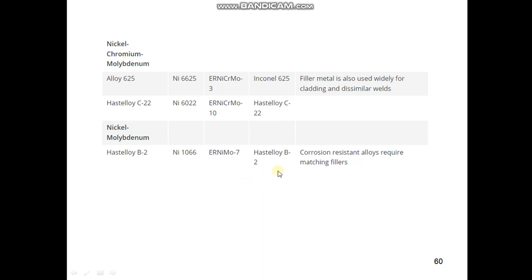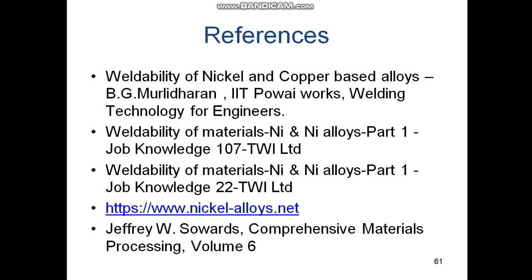So these are some filler metal selection charts, and these are the references I have used to make this presentation. Hope this presentation is useful to you, and in an upcoming presentation I'll be covering some insights into filler metal selection in depth.